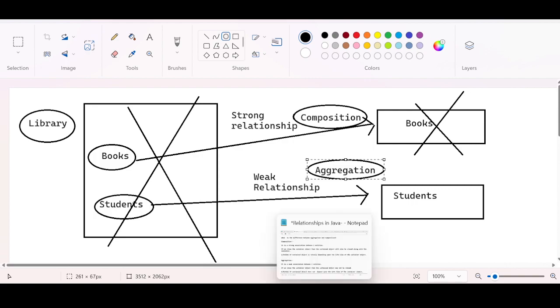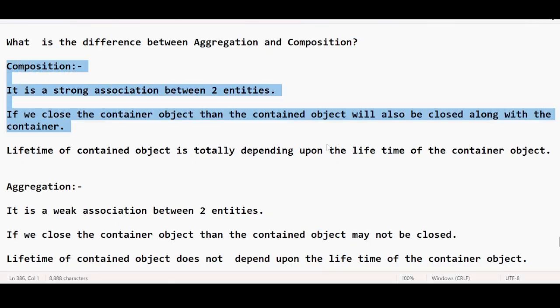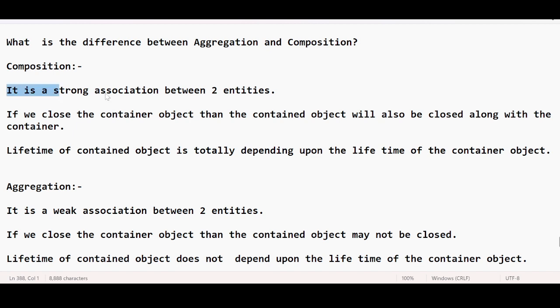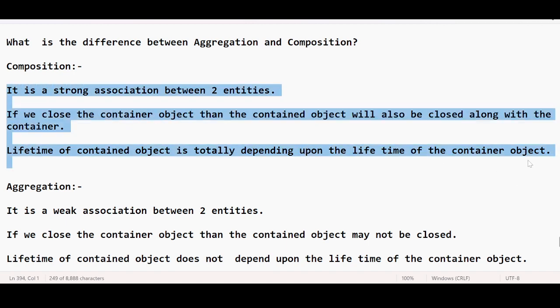Same thing I have represented in the theoretical part. Composition is a strong association between two entities. If you close a container object, the contained object will also be closed along with the container. The lifetime of the contained object totally depends upon the lifetime of the container object.